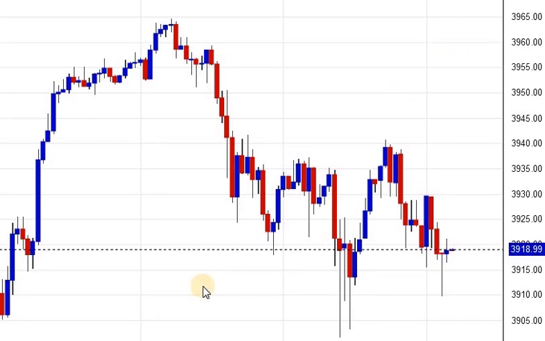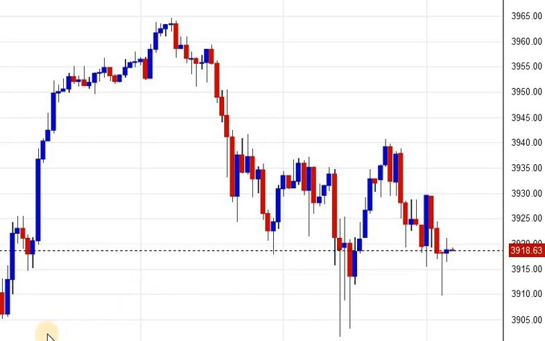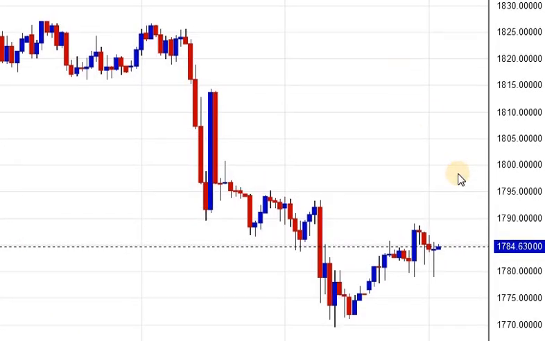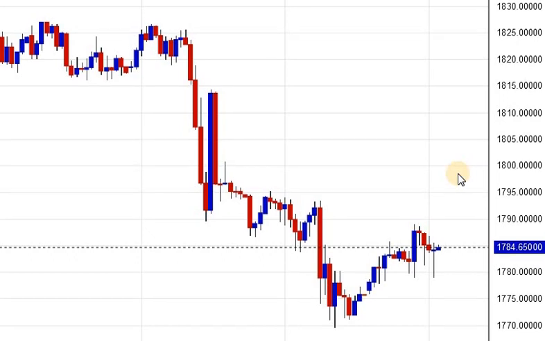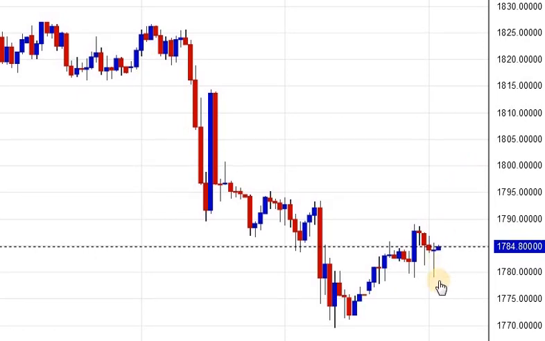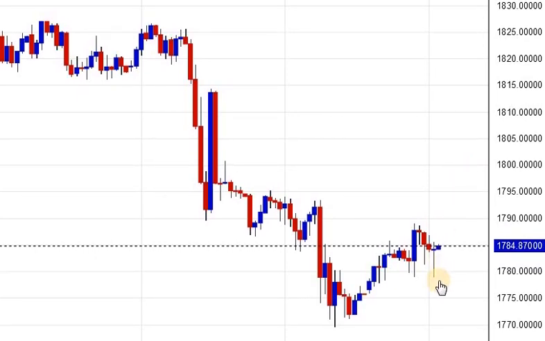Now let's move on to commodities. First we will see gold prices. This is gold chart. Currently it is trading 1785 almost. It made low of 1777 today and currently fixed at 1785.